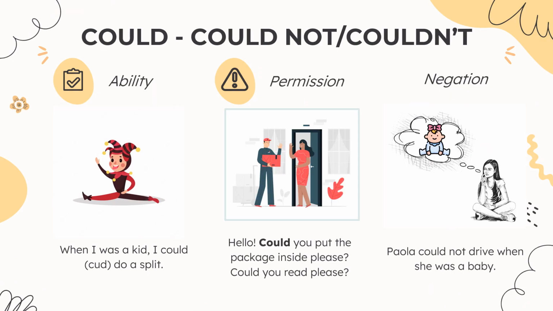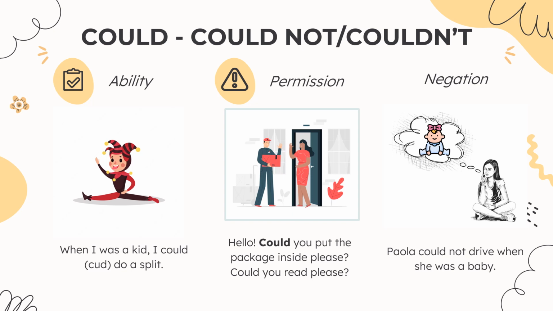Another modal verb we studied is the modal verb could, which is basically the past tense of can. It means podía. Okay, this is just the past of can, so it's also for expressing ability in the past, things you could do in the past, and also for permission or for asking something, but in a polite way. Okay, this is the one I recommend you to use when you want to ask for something.